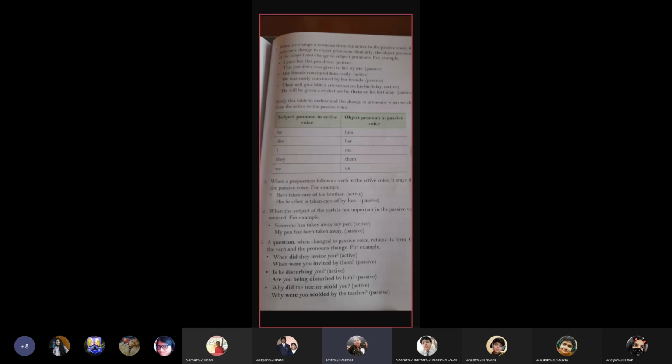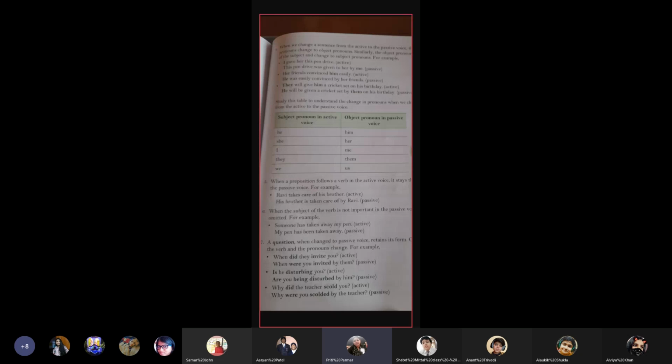Ravi takes care of his brother. Now see the change: his brother is taken care of by Ravi. Clear? So it just follows the verb. See, of is just being followed by the verb care, so it will remain care of.